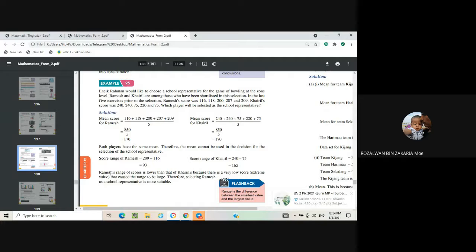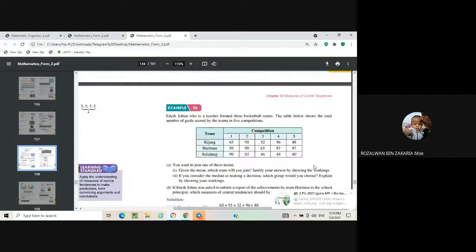So Ramesh's range of score is lower than Khairil's because there is a very low score, an extreme value, that causes the range to be large. Therefore, selecting Ramesh as the school representative is more suitable, because Ramesh's range is 93, smaller than Khairil's. So remember, range is the difference between the smallest value and the largest value. All right, so I continue.